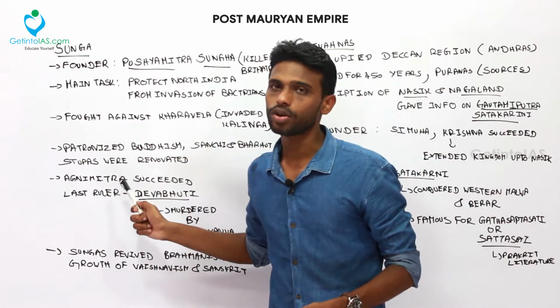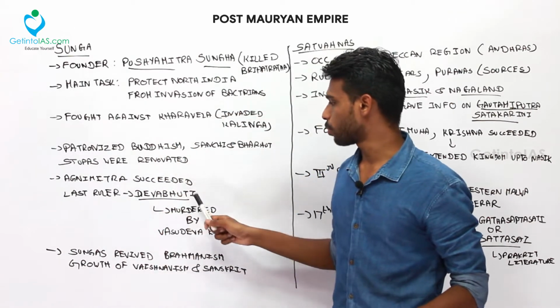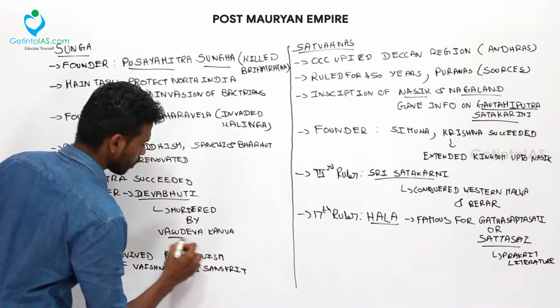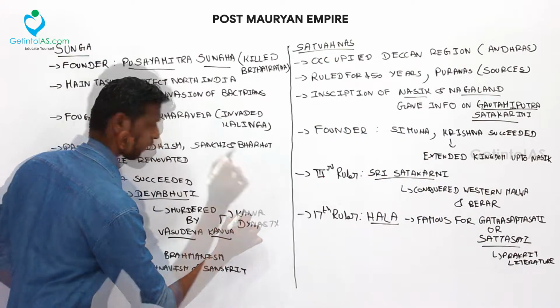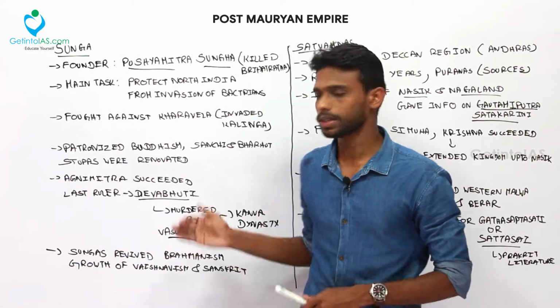Agnimitra was the second ruler after Pushyamitra Shunga, and the last ruler was Devabhuti, who was murdered by Vasudeva Kanva. Kanva was the founder of the Kanva dynasty. The Kanva dynasty was short-lived, so there was not much progress during this period.